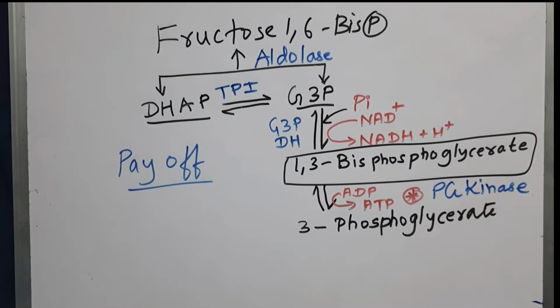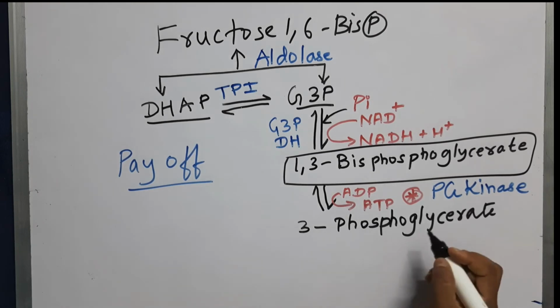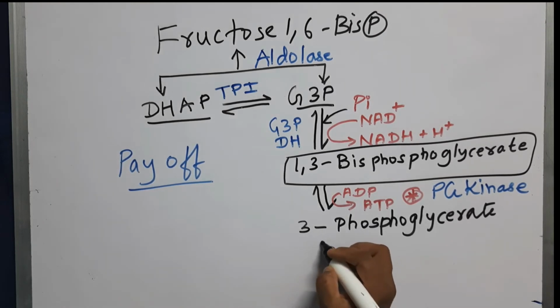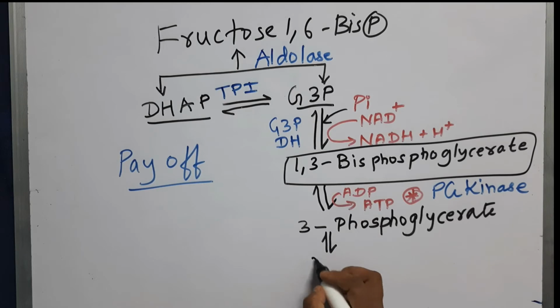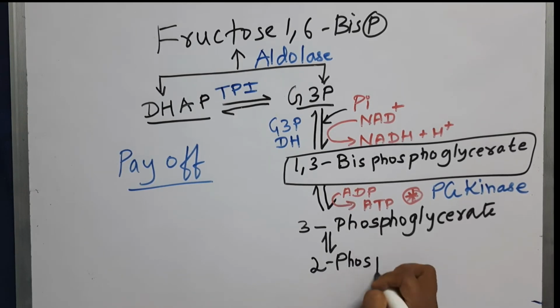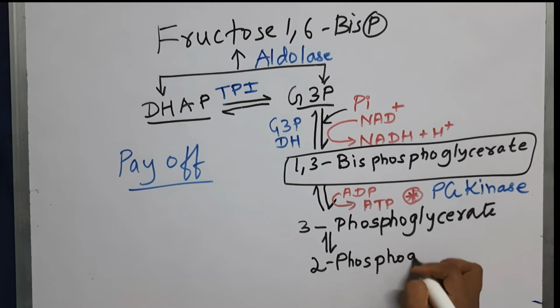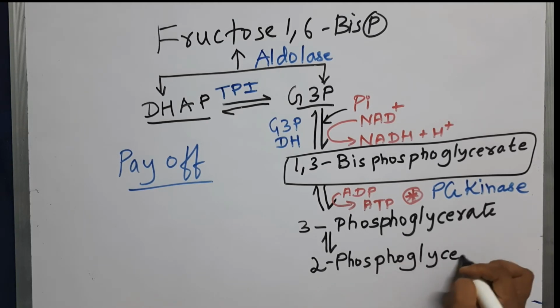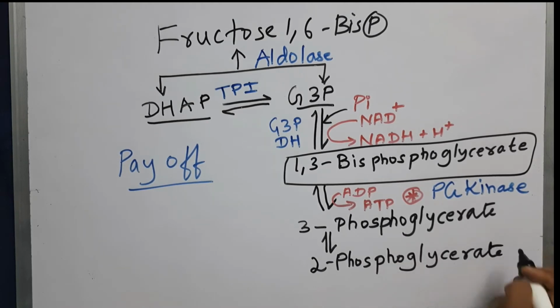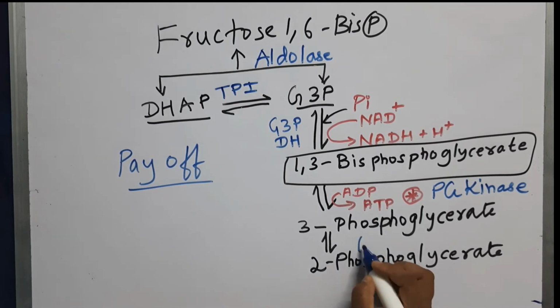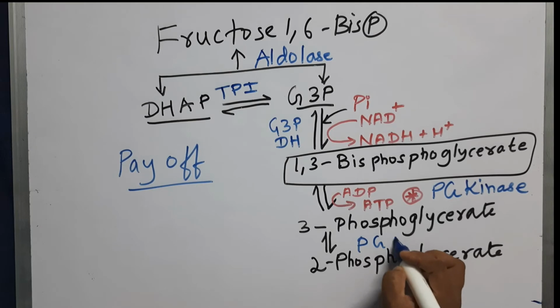Now what happens is, this 3-phosphoglycerate will be converted into 2-phosphoglycerate. This is done by a very important enzyme called phosphoglycerate mutase.